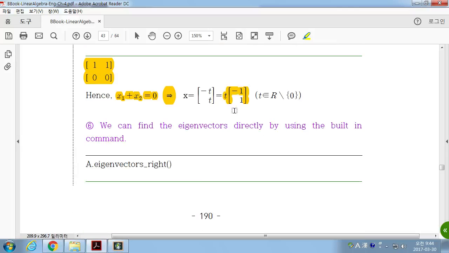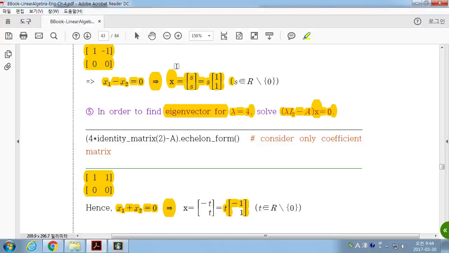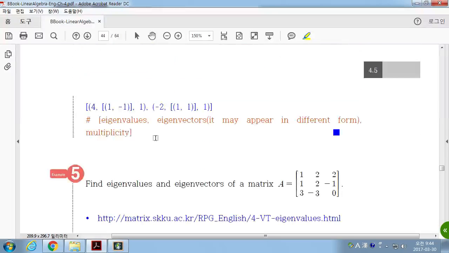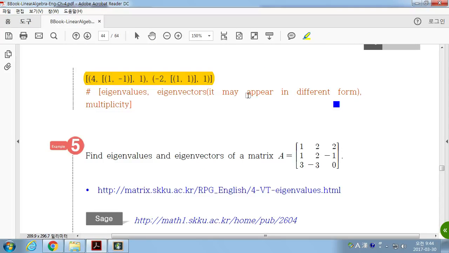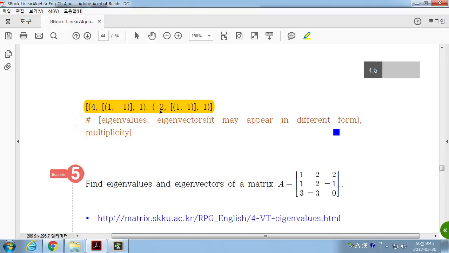Okay, all of these was made with one command. Find the eigenvector of A. Write eigenvector of A. If you give this command, that gives you exactly this. This command gives you two eigenvalues, 4 and minus 2.